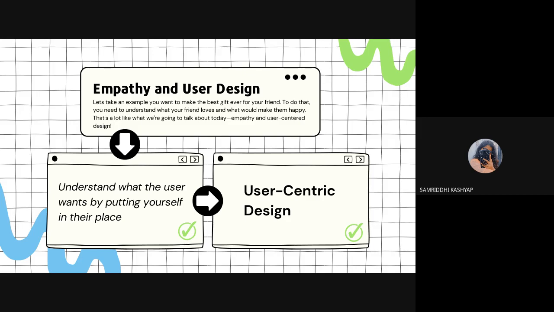When you are empathetic, when you put yourself in their shoes and think like a user, then you can make a user-centric design, because you know what they will be getting trapped by. Do they like this? Do they like that? That's where user-centric design comes from. Now a question may come to your mind: people have different preferences. How will we know that there is something common between them? Otherwise we would have to design a different kind of app for different people.